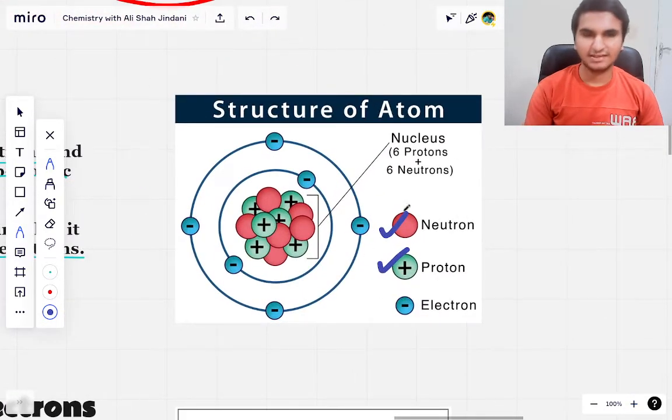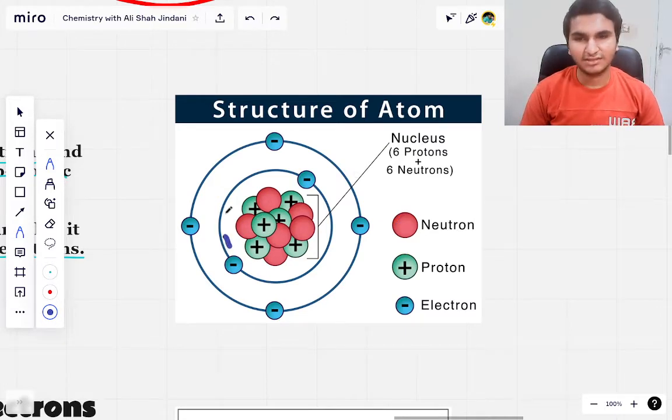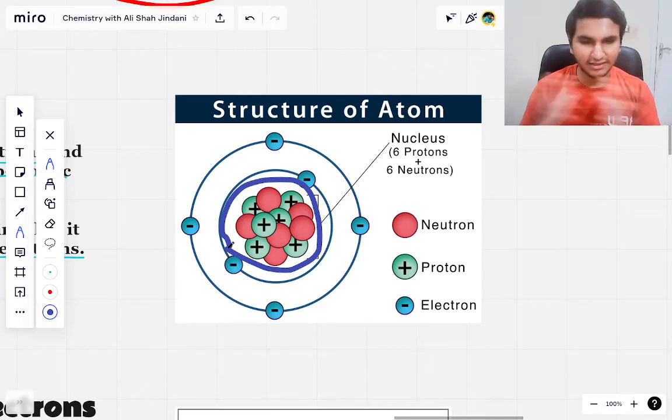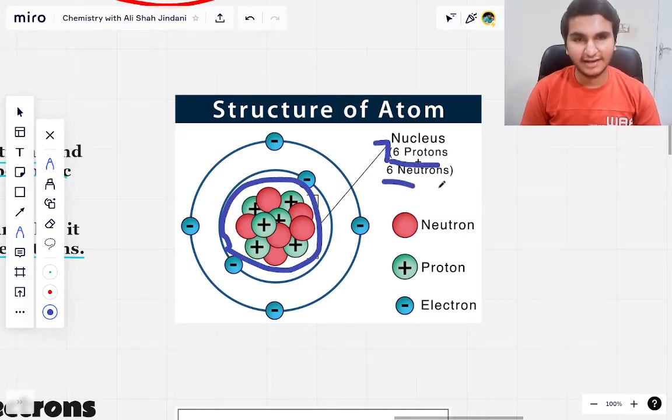You can see here that we have got the protons and the neutrons smushed together into the center of the atom, and this part of the atom we call the nucleus, which has 6 protons and 6 neutrons. You can count them. And finally, we have 6 electrons orbiting this nucleus. They are going around the nucleus in these kind of rings, kind of orbits.